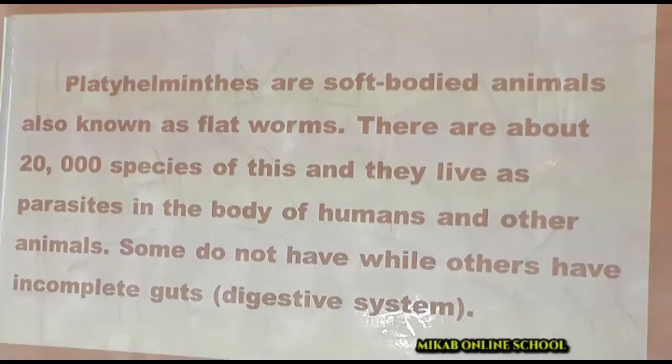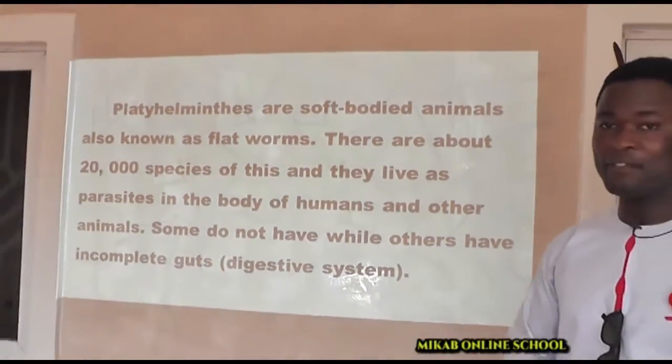From what you can see on the board, we have about 20,000 species of this animal group. Many of them, if not all of them, live as parasites in the body of humans and in the body of other animals. Some of them have what we call a complete digestive system, while some of them have an incomplete digestive system.